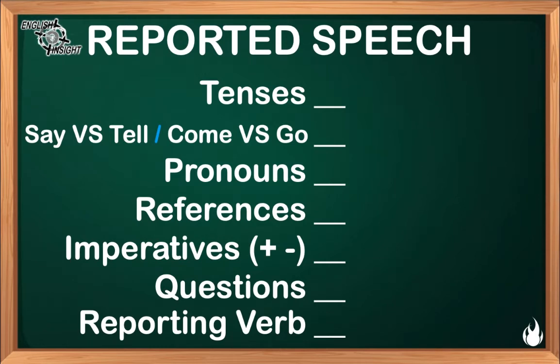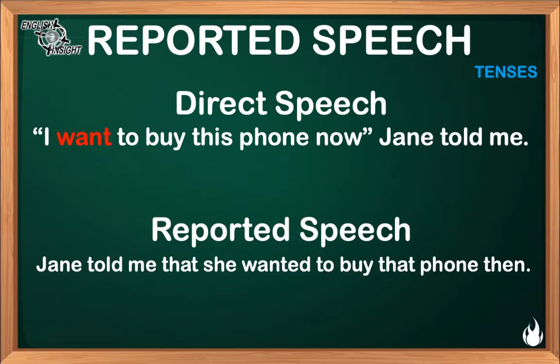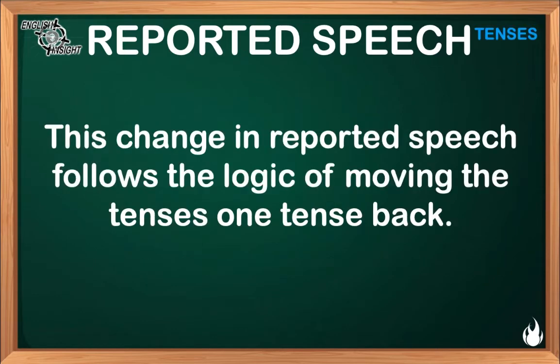Let's commence with tenses. For example, in direct speech we say, "I want to buy this phone now," Jane told me. And in reported speech we say, "Jane told me that she wanted to buy that phone then." In this case, the verb want is reported in simple past, wanted, so as to indicate that the action has already happened. It belongs to the past. This change in reported speech follows the logic of moving the tenses one tense back.